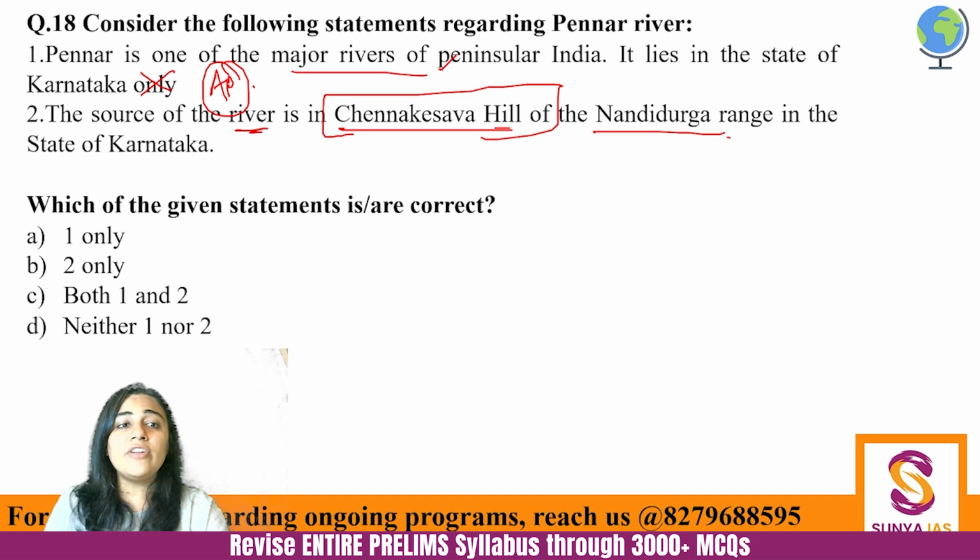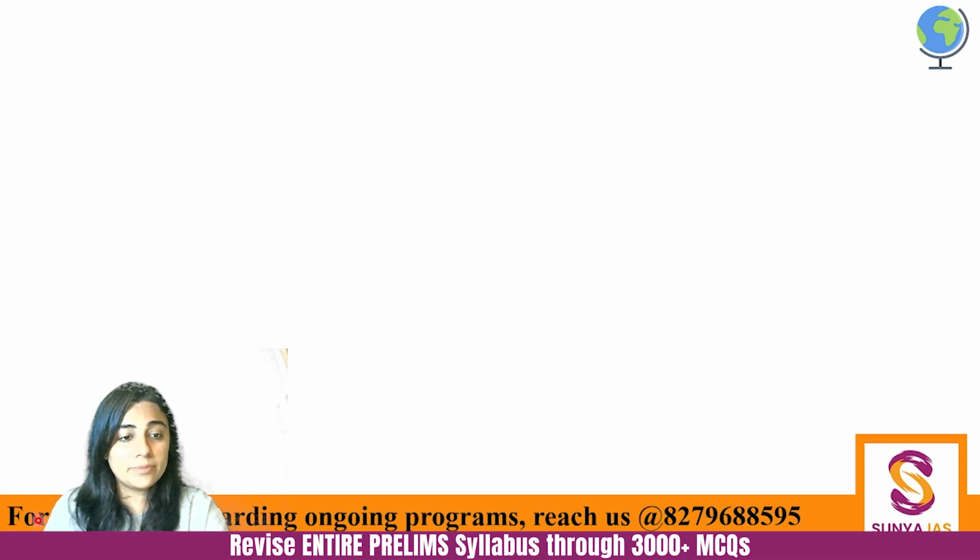Okay? So if it is originating in Karnataka and it is going towards Andhra, then would it be a west flowing or an east flowing river? It would be an east flowing river. So Pennar is an east flowing river. Clear? So answer would be B. Chennakeshwar Hills, Nandidurg Range, state of Karnataka, important.